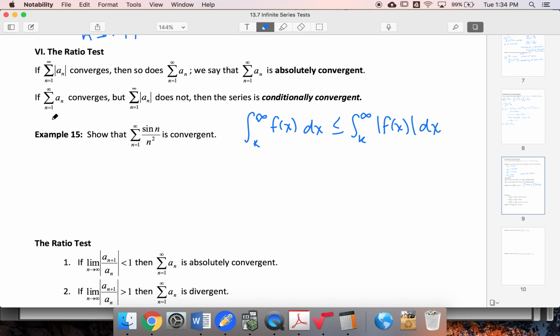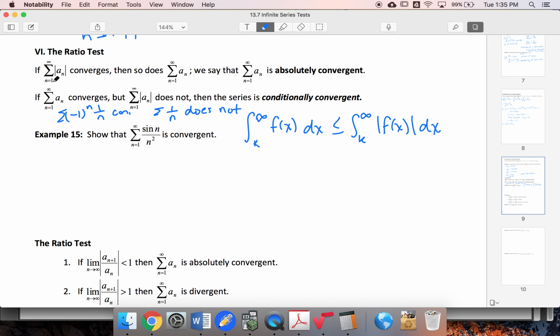Well, the same is true for series. If the absolute value of a series converges, then so does the series itself, and we call that absolutely convergent. And if the series itself converges but the absolute value does not, then that series is conditionally convergent. An example of this would be the sum of negative 1 to the n, 1 over n. This converges, but the sum of the absolute value, 1 over n, does not.